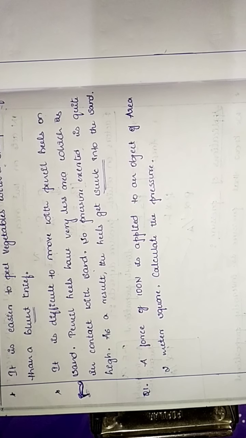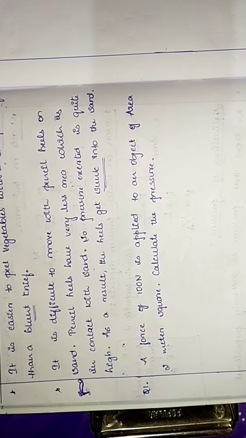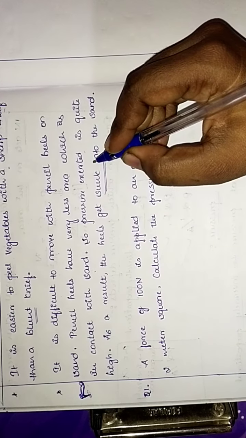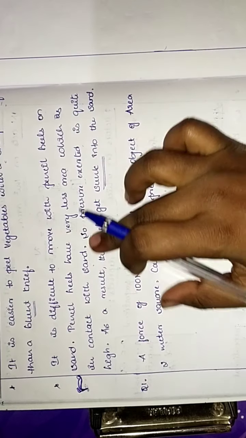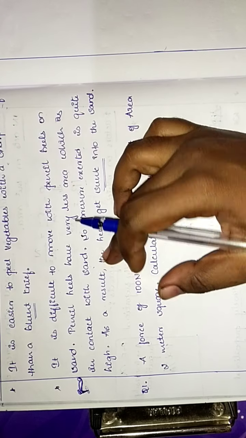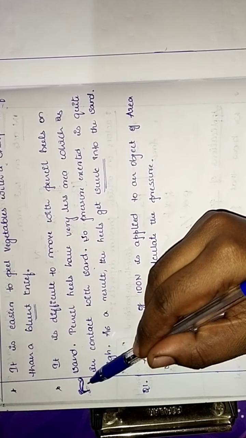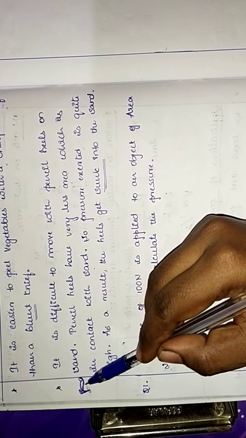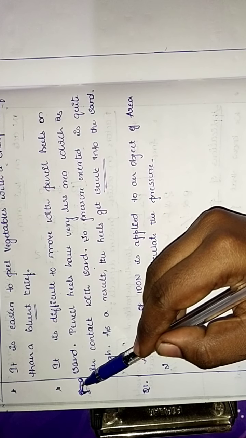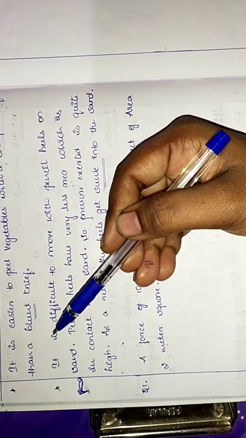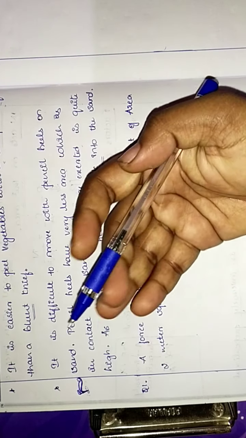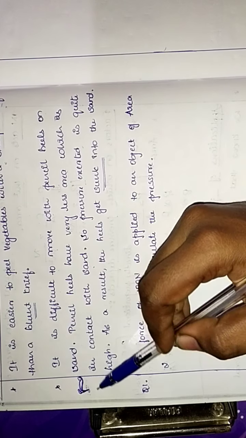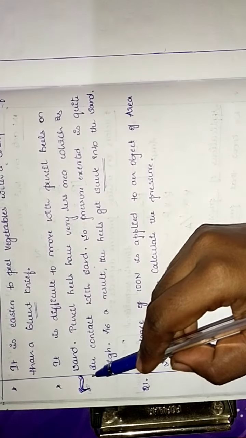For example, when you stand on very loose sand, the force, that is the weight of your body, is acting on the area of your feet. This will be the area of your feet. When you lie down, the same force acts on an area equal to the contact area of the whole body. So the same force will be there, isn't it? The same force acts on the area with bare feet also.